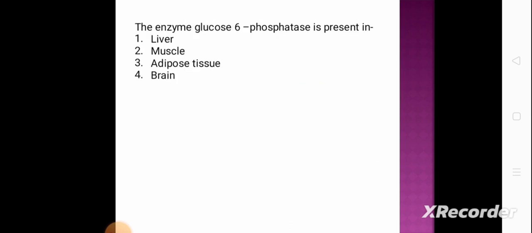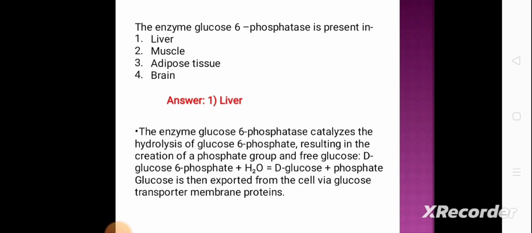Next question. The enzyme glucose 6-phosphatase is present in option 1 liver, option 2 muscle, option 3 adipose tissue and option 4 brain. And the correct answer is option 1 liver. So the enzyme glucose 6-phosphatase is present in the liver. Now let's discuss this enzyme.